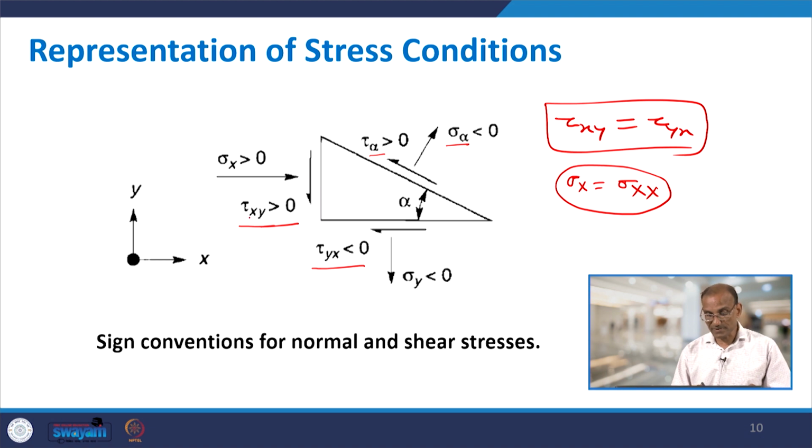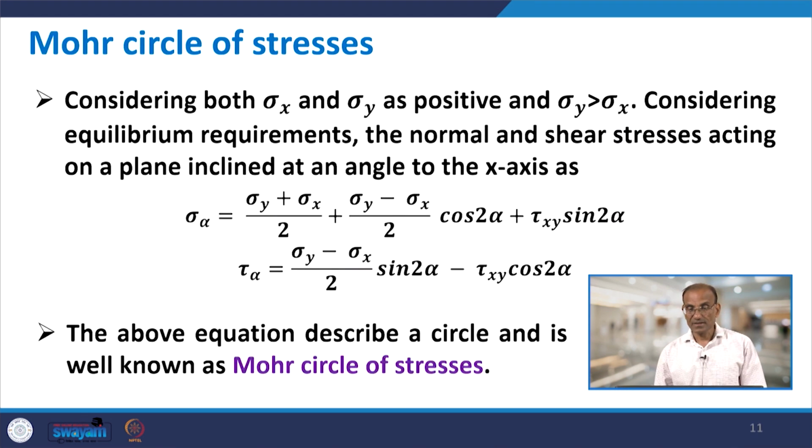So, here the subscript x represents the direction perpendicular to the plane, and y is its direction, while tau yx is acting on a plane perpendicular to y, in the x direction. Because it is cross, xy and yx are the same here. So, these are the sign conventions used for normal and shear stresses.